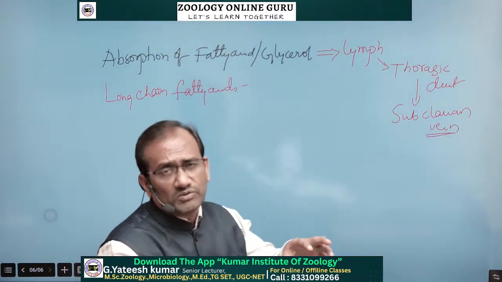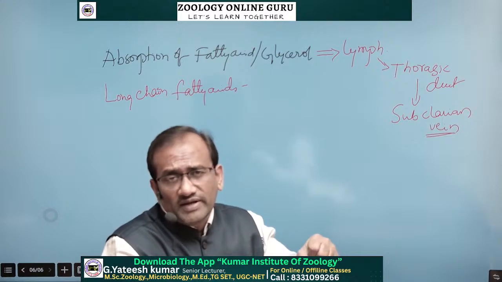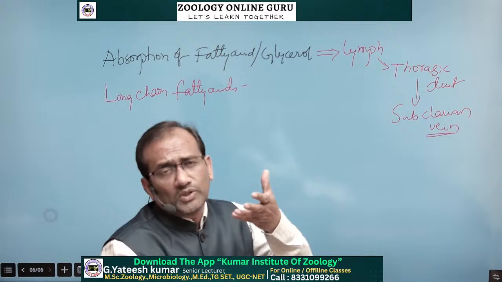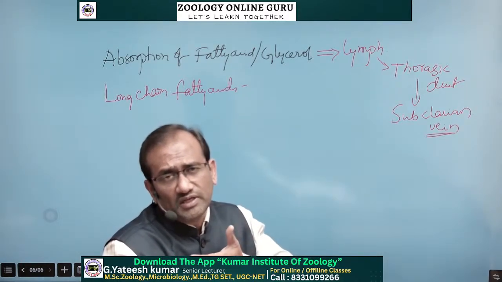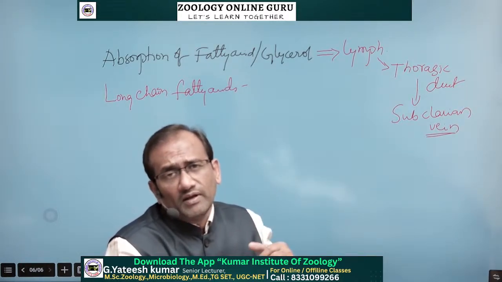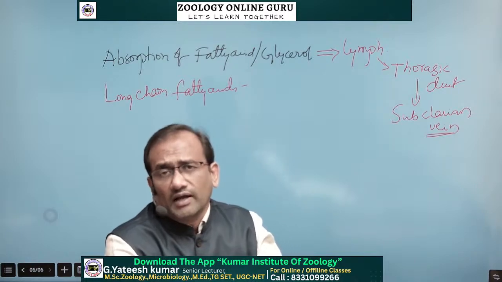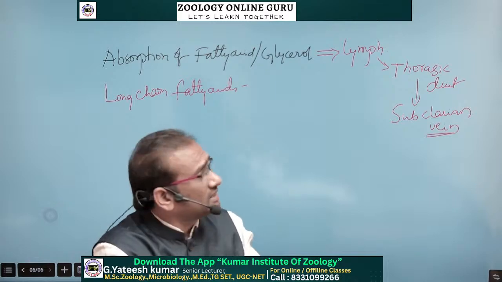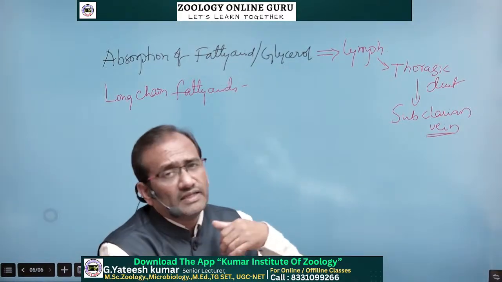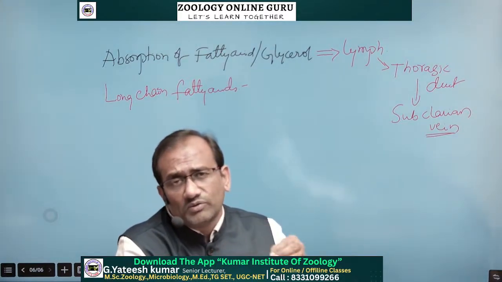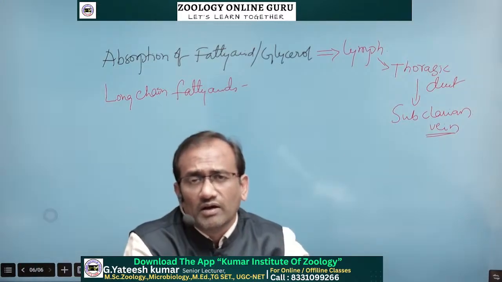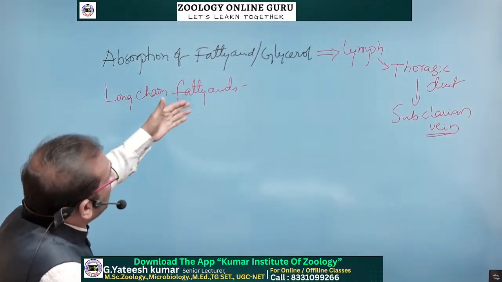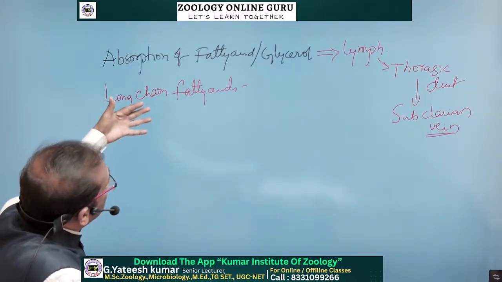So first they enter into the lymph through the lymphatic vessels. In the lymphatic system, they are transported up to the shoulder area, up to the chest region. In the chest region, the thoracic duct is there, the largest lymphatic vessel, the left thoracic duct, and next to the left thoracic duct there is a subclavian vein. Into the subclavian vein they enter into the bloodstream. So this is the movement of fatty acids. But how they enter into the lymph, we are discussing now.